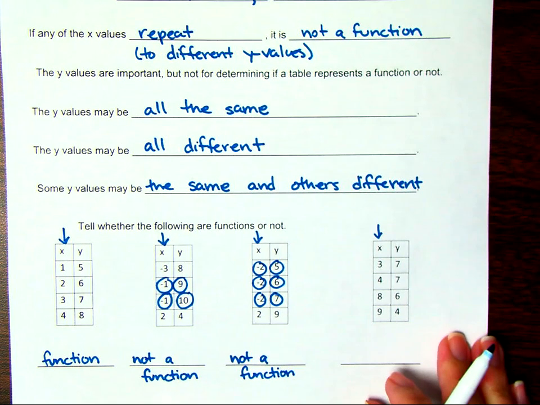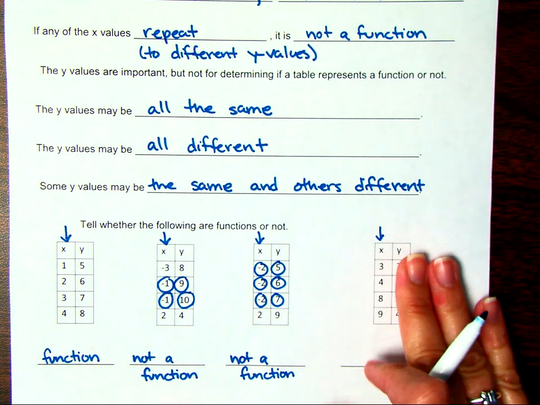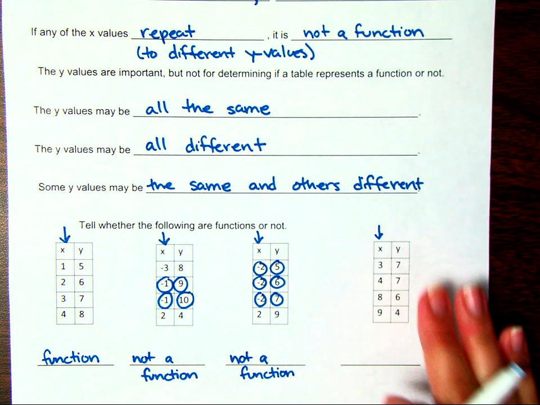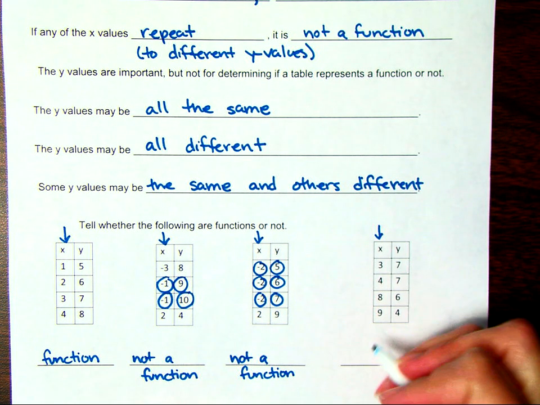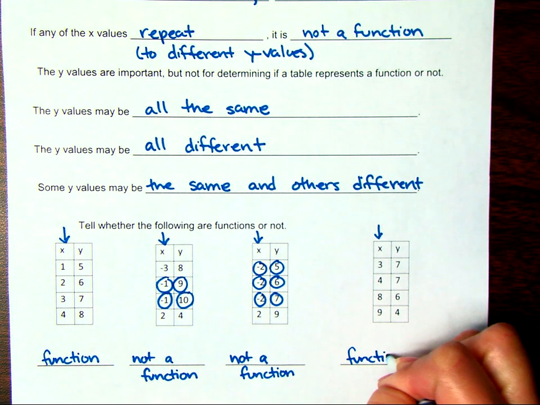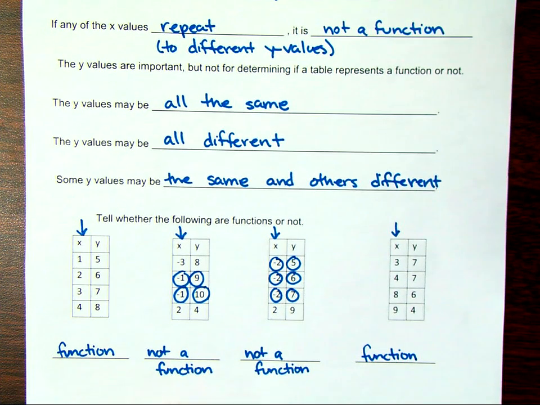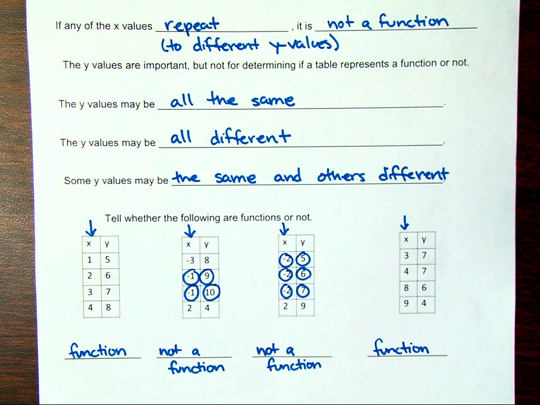And let's look at this last part. 3, 4, 8, and 9. Again, it doesn't matter what the y values are, you really need to just look at the x's. All of those x values are different, none of them repeat, so we know that is a function. If you're given a table, this is how you would determine if it's a function or not. In the next video, we're going to look at what about if it's a set of points, like ordered pairs.